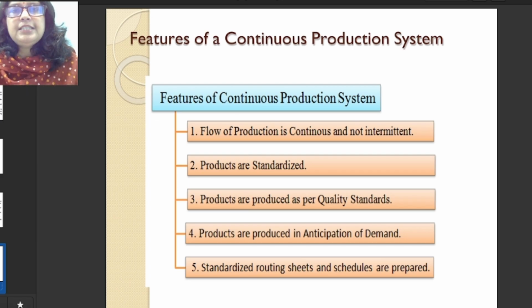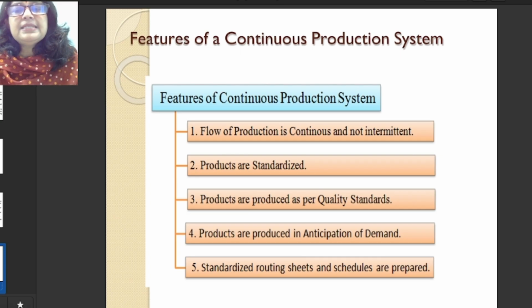Everything is standardized as we are manufacturing in a mass quantity. Products are produced as per the quality standard. Quality of the product is also decided beforehand. Products are produced in anticipation of the demand, on the basis of demand forecasting.